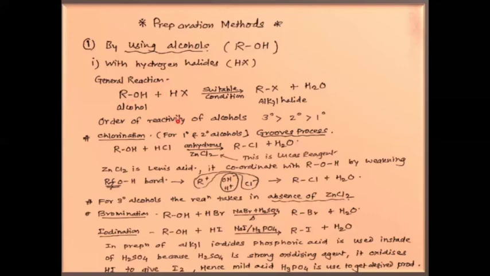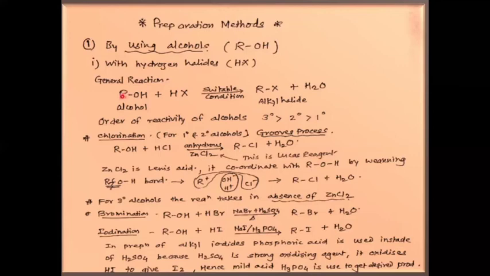Now in these reactions, the order of reactivity of alcohols is: tertiary alcohols are more reactive than secondary, than primary. Because when substitution takes place, there is formation of tertiary carbonium ion.